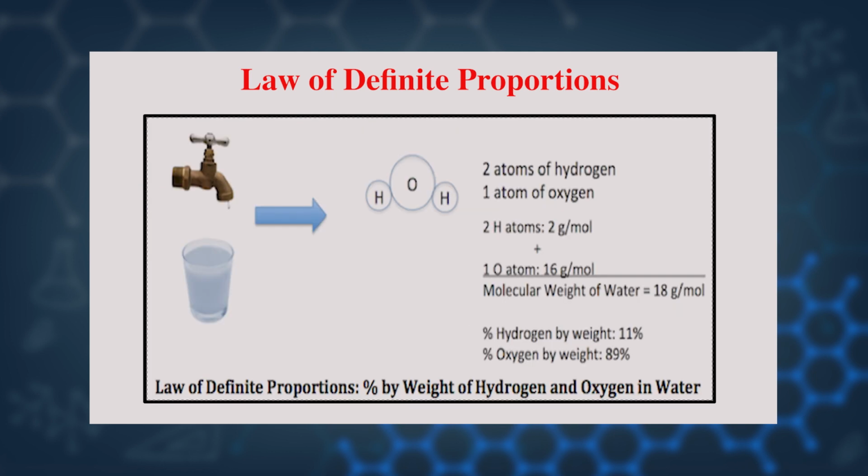Like carbon dioxide contains only 2 elements, carbon and oxygen, combined in a mass ratio 3:8. Here one picture is also for you, that the tap water, whether it is from my house or from your house, it always contains 2 atoms of hydrogen and 1 atom of oxygen. So what will be the ratio?